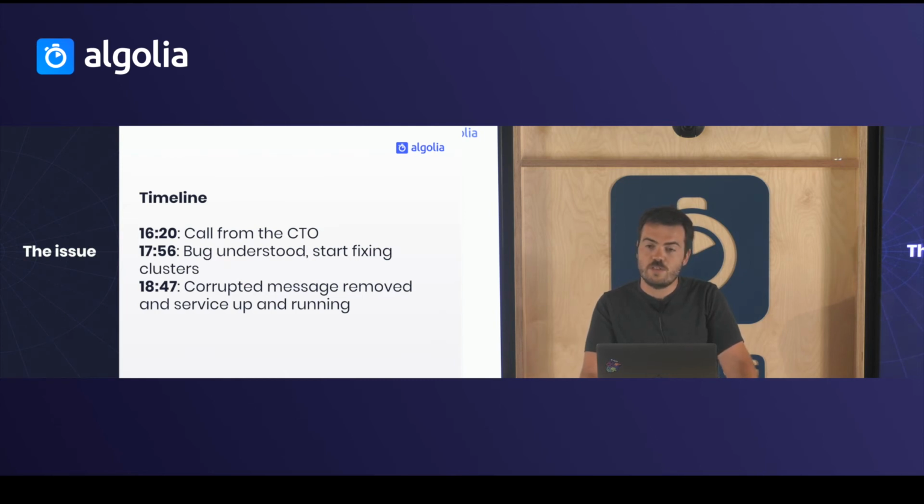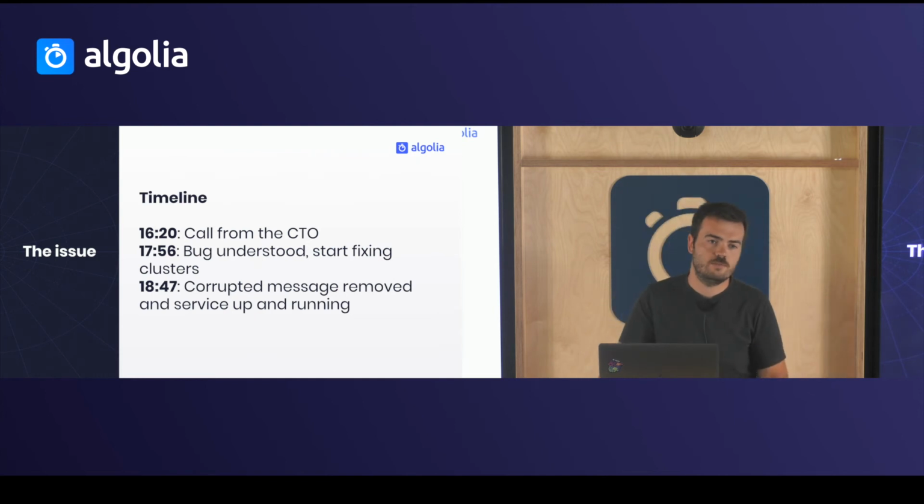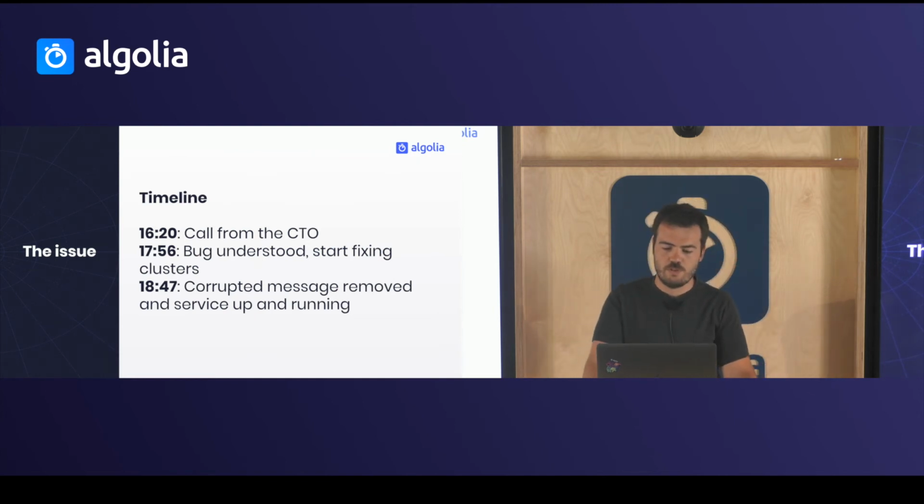Instead of that, we chose a faster solution. We decided to remove those messages. Since we are not a database, we don't really care about losing data, because our customers already have the data on their side, and so they can easily send it again. We put the service back up and running after almost an hour, and then we asked our customers to send the data again to fix the issue.